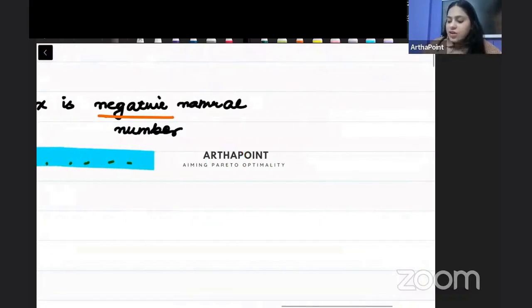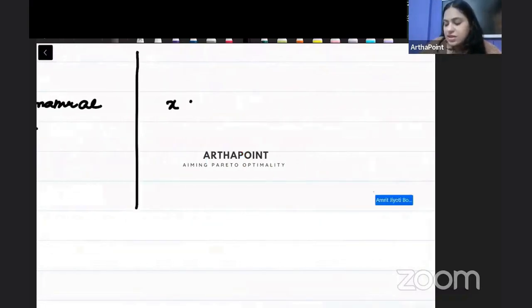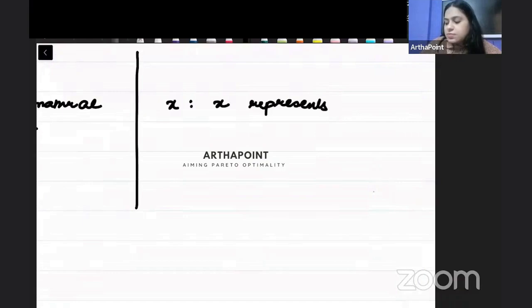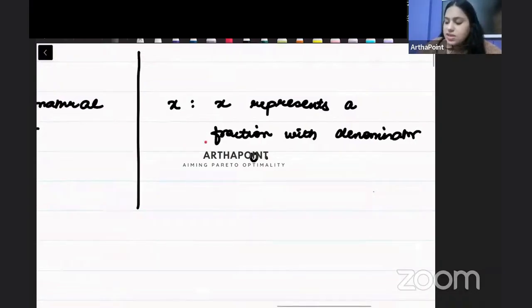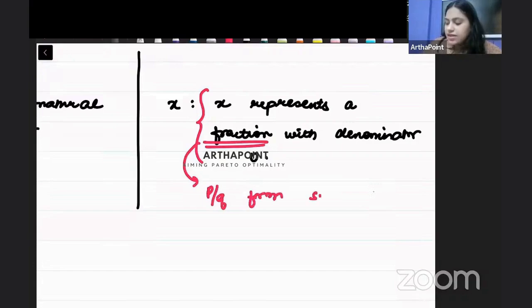Right? Similarly, if I tell you x is such that x represents a fraction with denominator 0, meaning anything which is not possible. Now whenever we write any rational number or fraction, what do we say? What is a rational number? How do we write it in fraction format? Anything which is in the p by q form such that q is not equal to 0. I cannot have the denominator equal to 0.